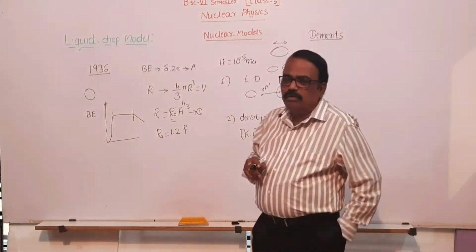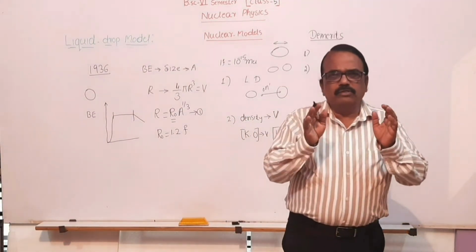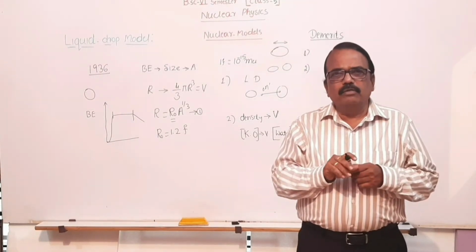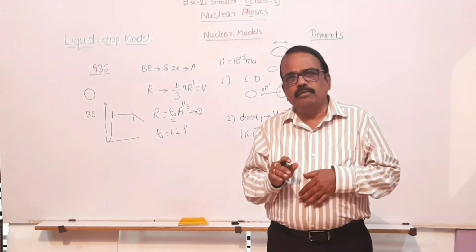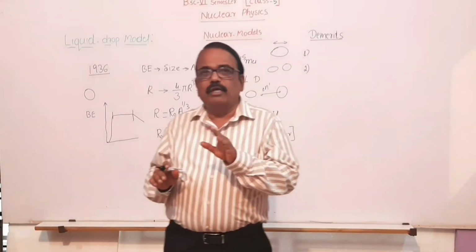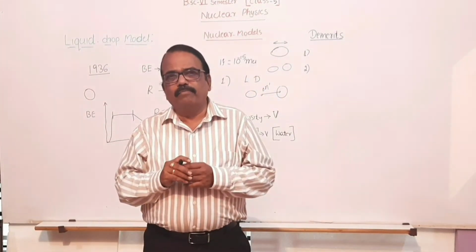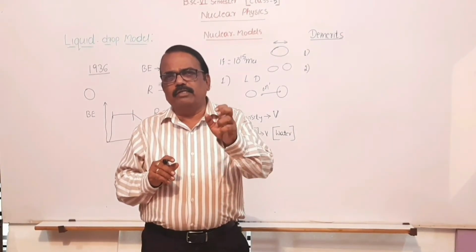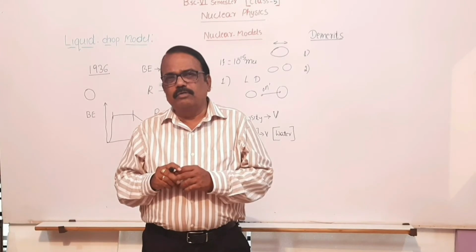The second one is, according to this model, the nucleus is said to be strongly bonded and more stable if it contains more neutrons than protons. So then definitely the force of repulsion or interaction between the protons reduces.